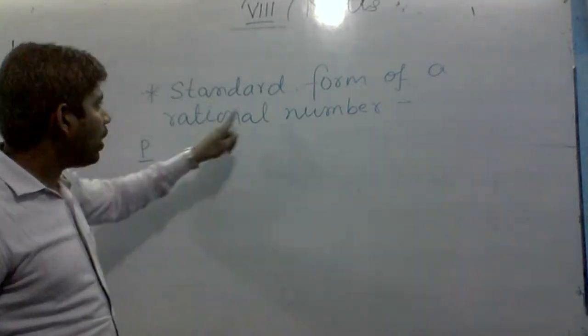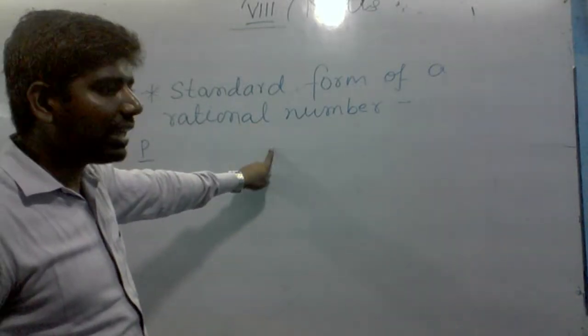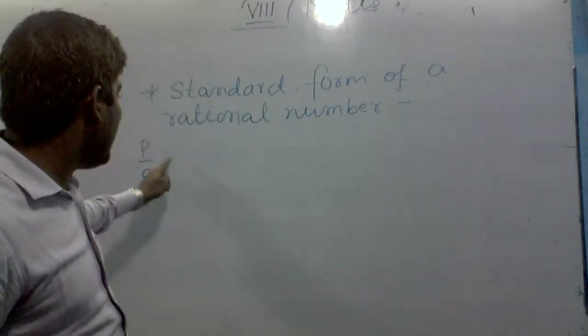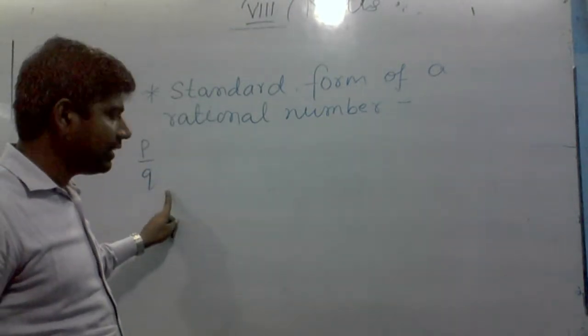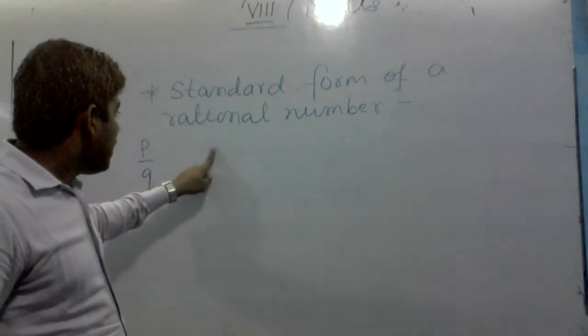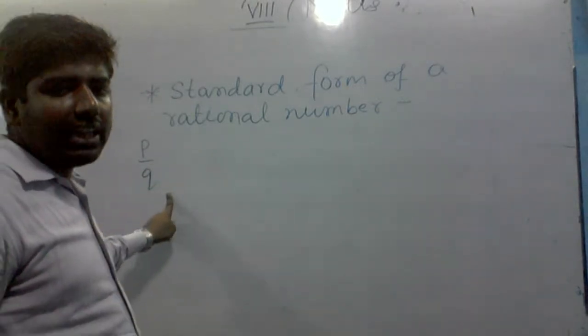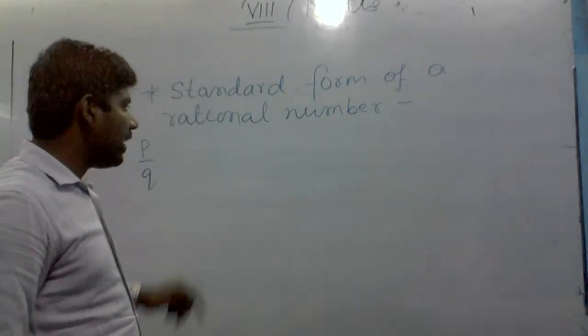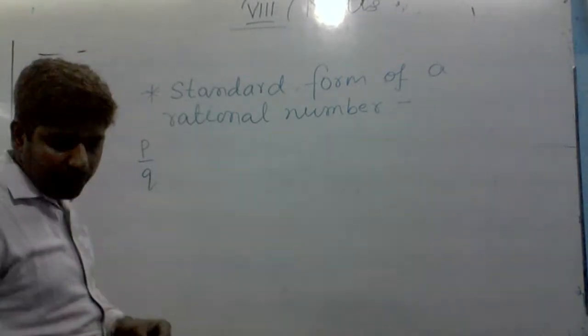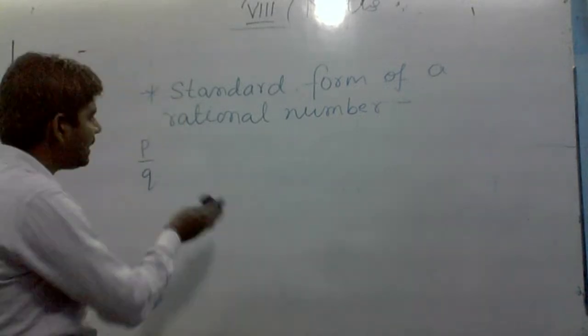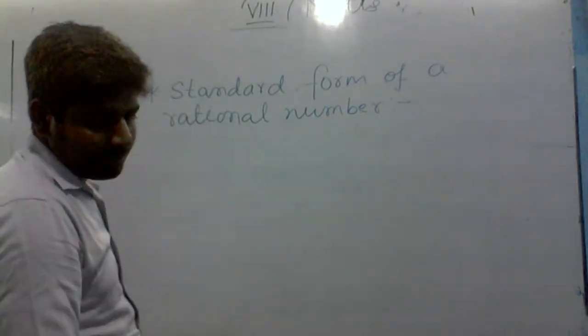What are the conditions? p and q are integers, and both don't have a common divisor other than 1. We will write the definition first and then understand it by an example.